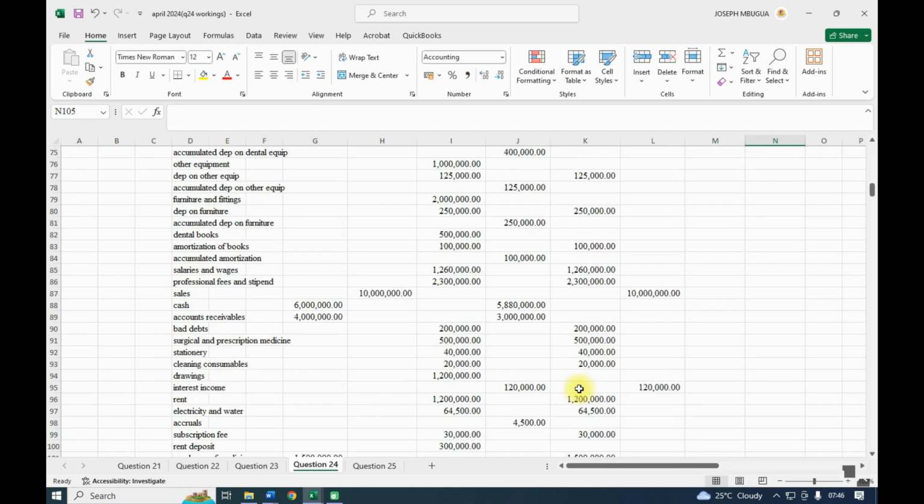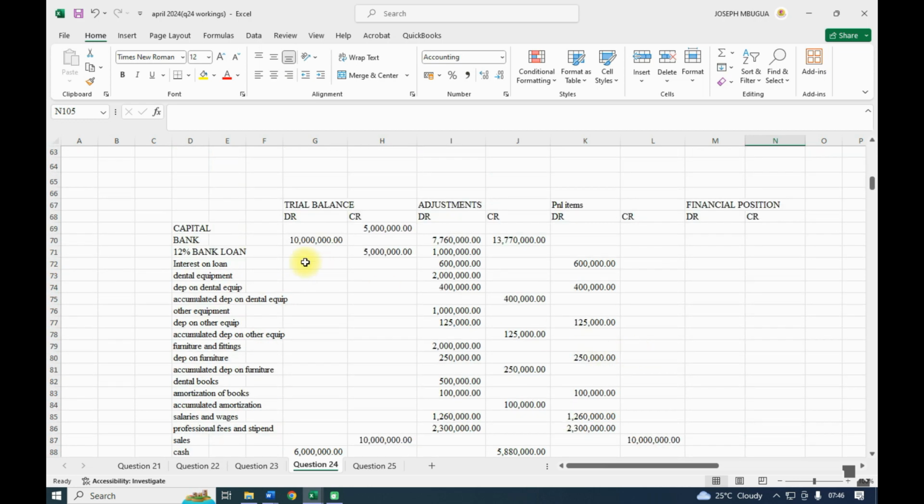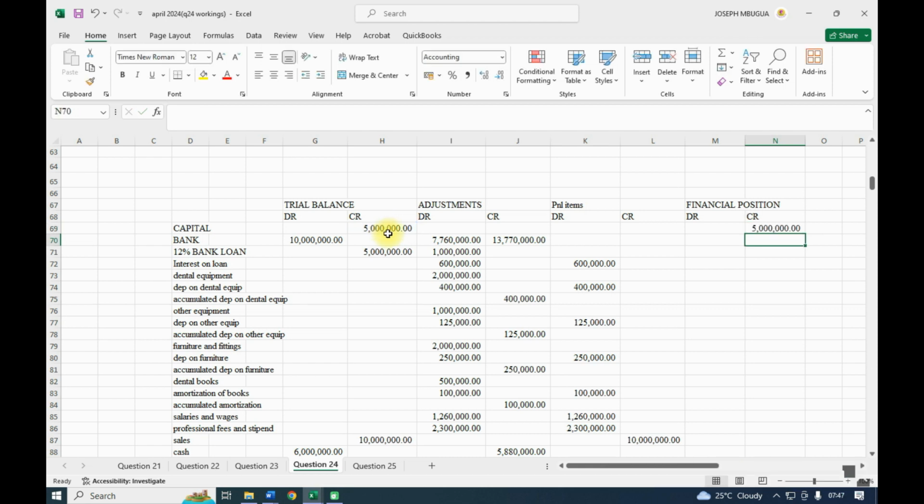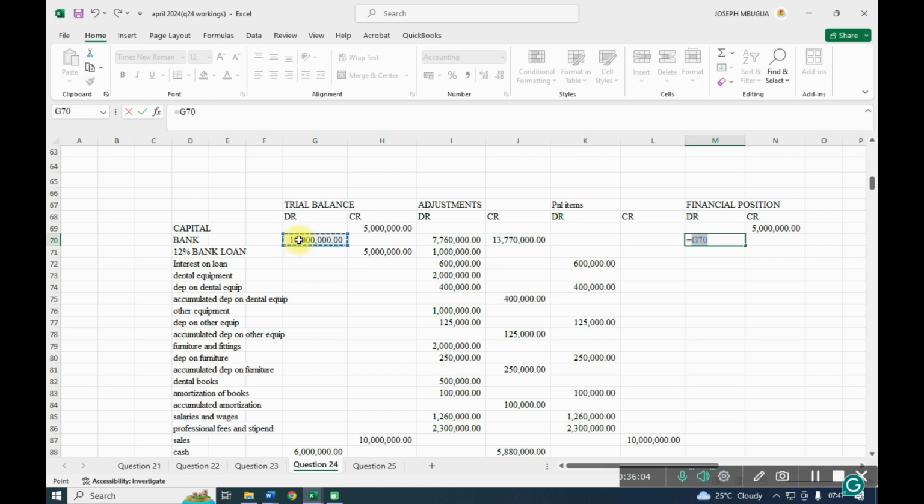So when we start now from the top, our capital, we shall credit our capital, our bank. So remember now our bank, we shall take what we have. At the beginning we had 10, we added 7, and we minus 13.